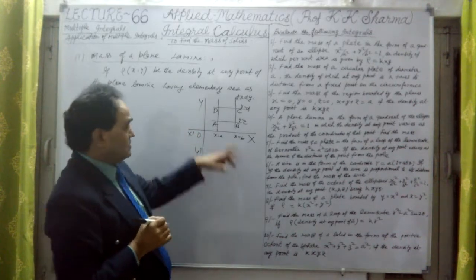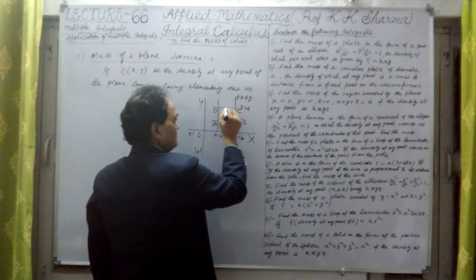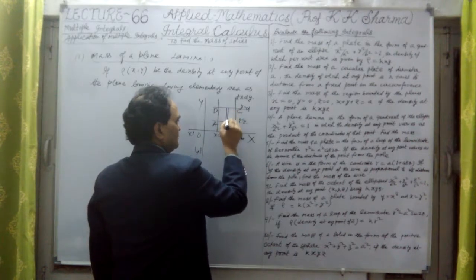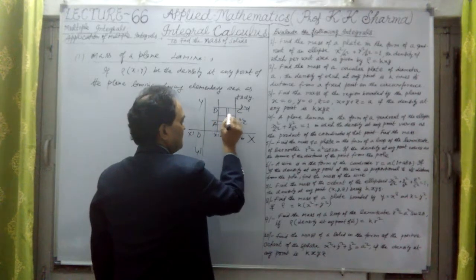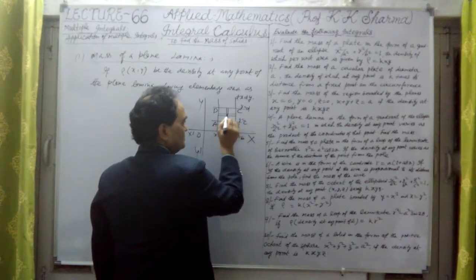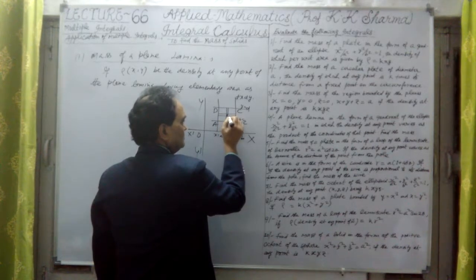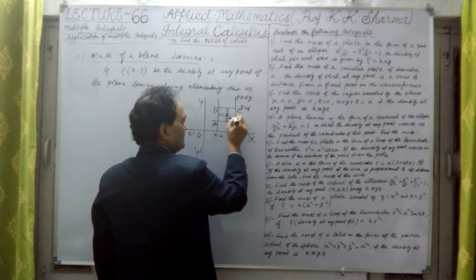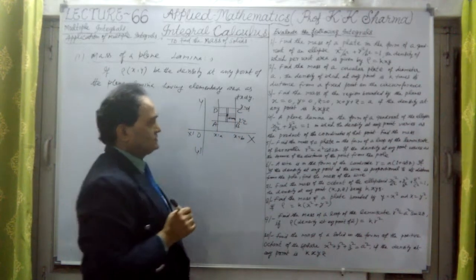What is the area of this figure? If I take an elementary figure here, the length of this is dy and this is dx. The area of this smaller element is dx dy.